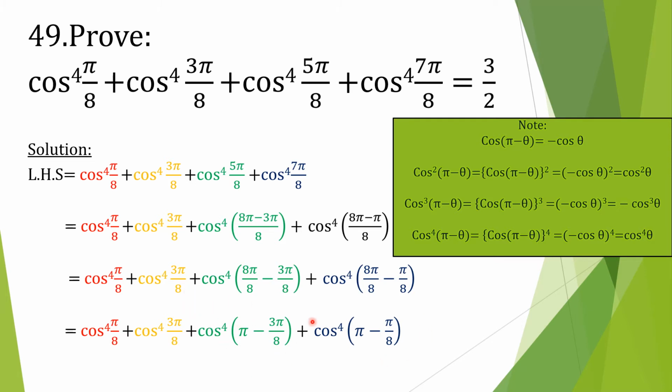So here you can check, it is cos power 4 pi minus theta. Let's assume 3 pi over 8 as theta. So again it is cos power 4 pi minus theta. Here also cos power 4 pi minus theta. So in both these terms we can apply this concept. Am I clear? So can you guess what can be written over here? Of course, we can write here cos power 4 3 pi over 8 and here cos power 4 pi over 8. That is what we will do in next line. I hope this is clear.